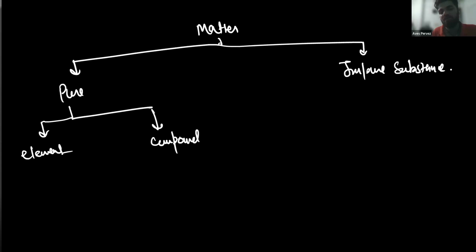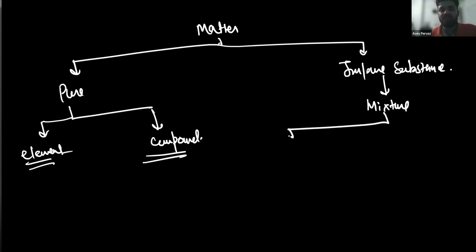Okay, you understood? Yes, sir. Elements and compounds. And impure substance we call mixture. Further, these mixtures have been divided into two parts. One is heterogeneous, the second one is homogeneous.